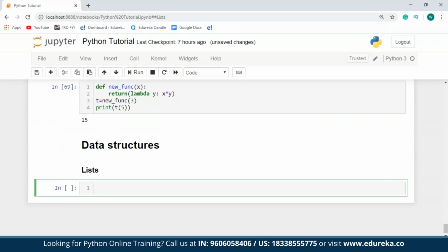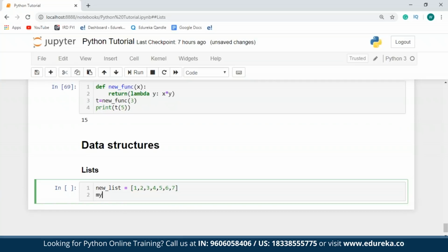To create a list in Python, you can make use of the square brackets and add elements in it accordingly. In case you do not pass any values, the list is going to be empty. So I'll just take a new list over here, and I'll assign some random values to it. Okay, I'll take another list. I'll say my list, and I'll not assign any value to this.